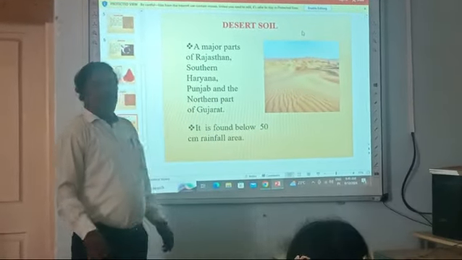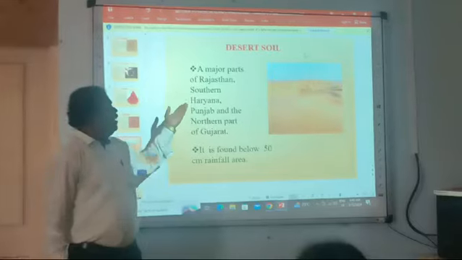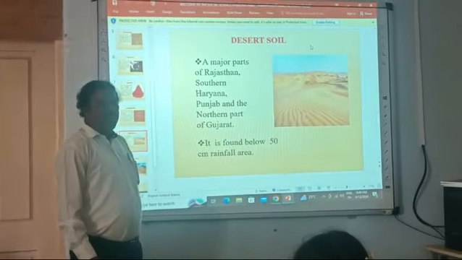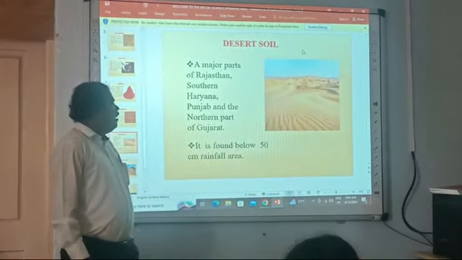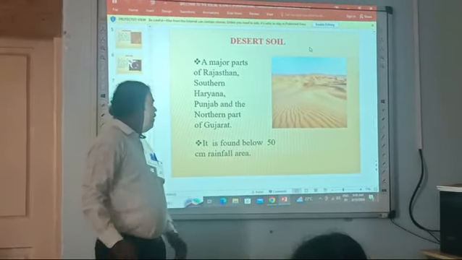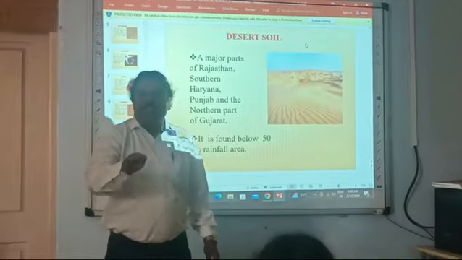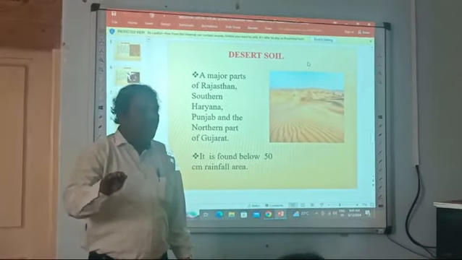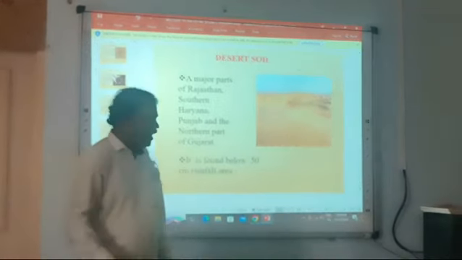Next, we are coming to desert soil. Look here: major parts of Rajasthan, southern Haryana, Punjab, and the northern part of Gujarat. It is found below 50 centimeters rainfall.